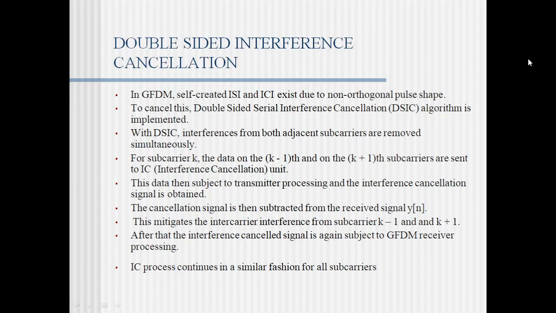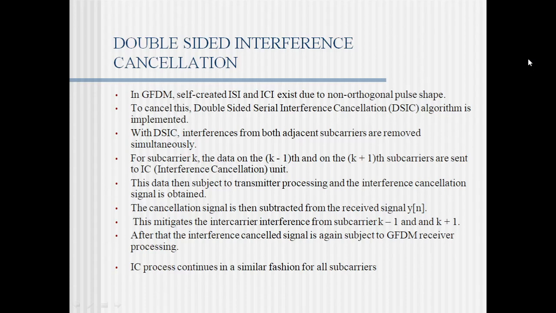This data is subjected to transmitter processing and an interference cancellation signal is obtained. The cancellation signal is then subtracted from the received signal y of n. Now we will get the ISI-free received symbol. This mitigates the inter-carrier interference from subcarriers k-1 and k+1.